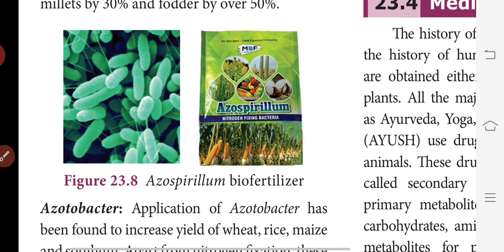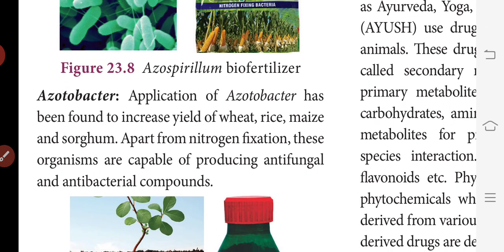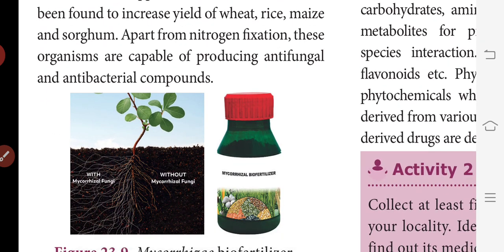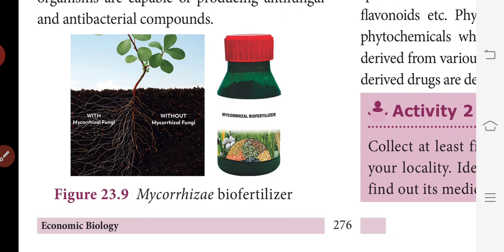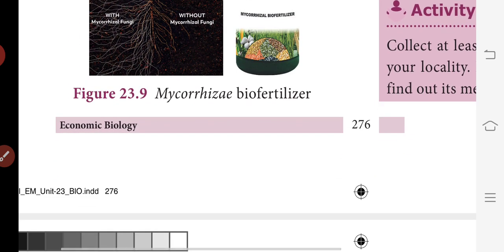The next is Azotobacter. Application of Azotobacter has been found to increase the yield of wheat, rice, maize and sorghum. Apart from nitrogen fixation, these organisms are capable of producing antifungal and antibacterial compounds. So see, with mycorrhizal fungi and without mycorrhizal fungi. This is mycorrhiza biofertilizer.